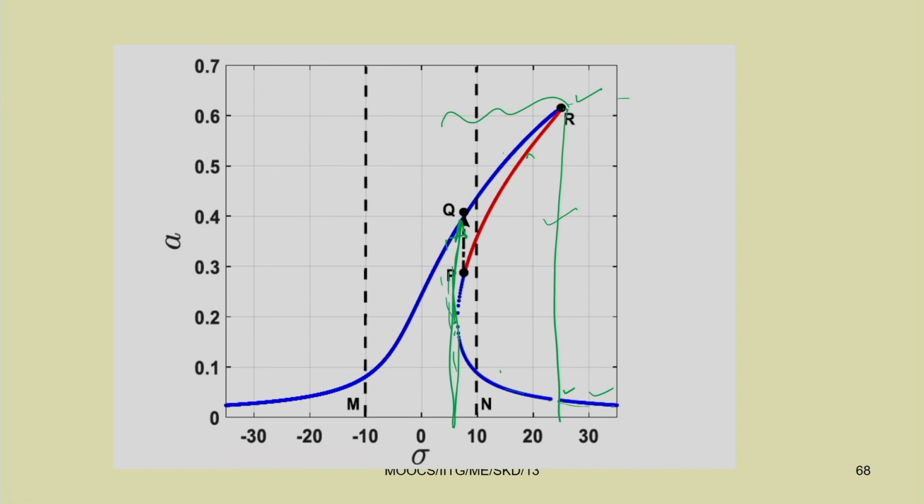So, you can have a jump up phenomenon. From point P it will jump from P to Q, and then on further decreasing it will follow this path Q, then M, and come back. Due to this jump up or jump down phenomenon, the system may have catastrophic failure.